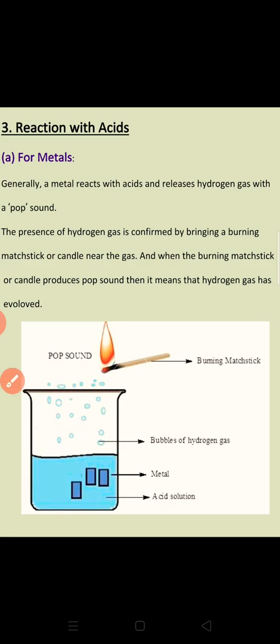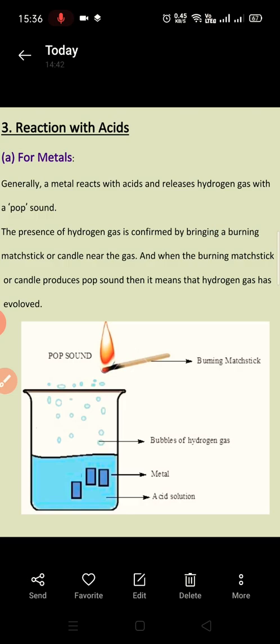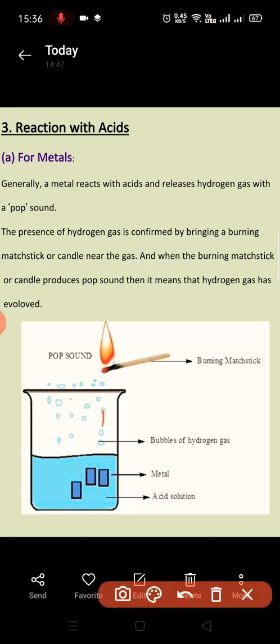I will send you one activity, you can see in that. And these bubbles just release in the form of gas, as you can see in the picture. When you bring a burning matchstick near this, you can hear a pop sound. So the presence of hydrogen gas is confirmed by bringing a burning matchstick or candle near the gas.